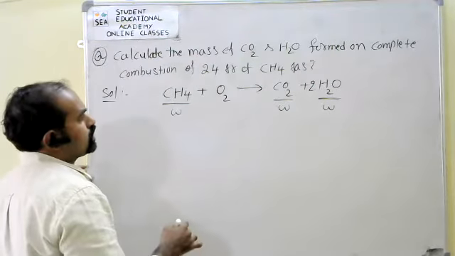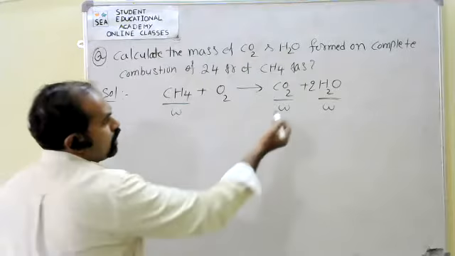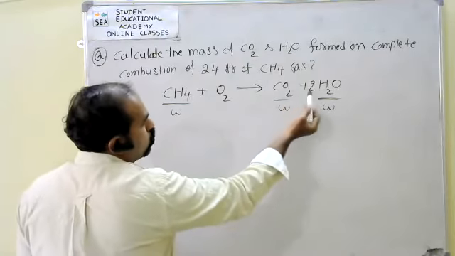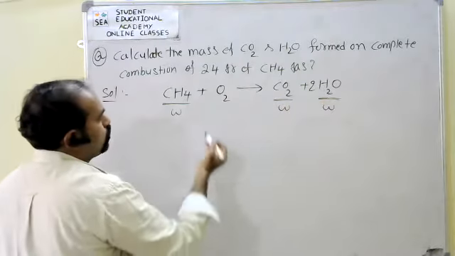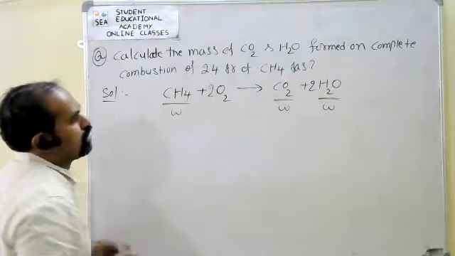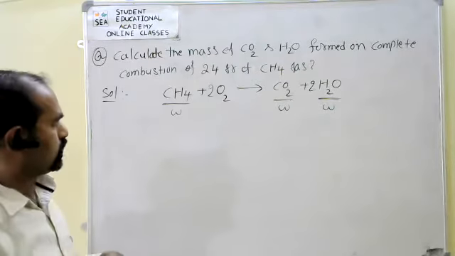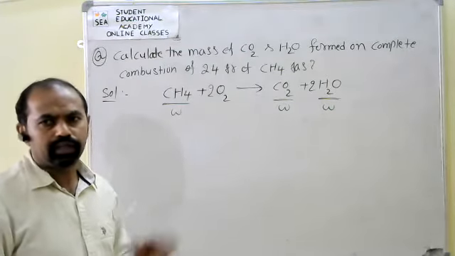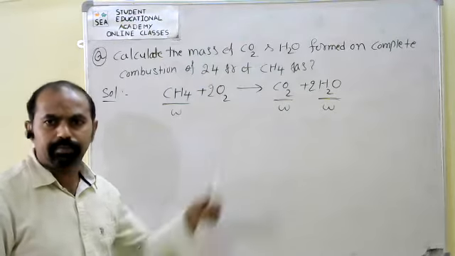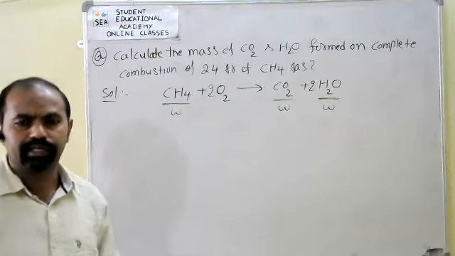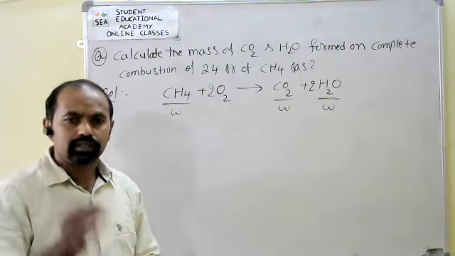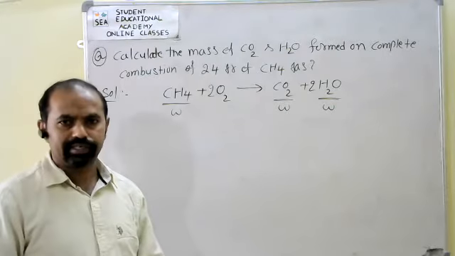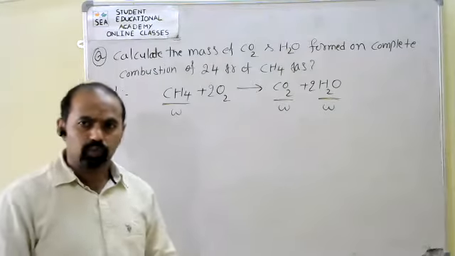Now here, oxygens, how many? See, here 2, here 2, total 4. Here we can take 2 moles of O2. Is it balanced or not? Everything will balance. It is a balanced chemical equation, called a stoichiometric equation.